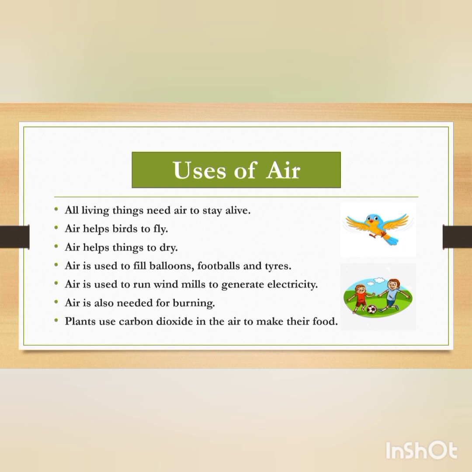Next, air is also needed for burning. Whenever something is burning and you suddenly blow air on it, what happens? The flame goes upright or becomes huge. So air is also needed for burning. Last one, plants use carbon dioxide in the air to make their food. Yes, as we humans or any living beings need oxygen to breathe, in the same way carbon dioxide in the air is used by plants to make their food.